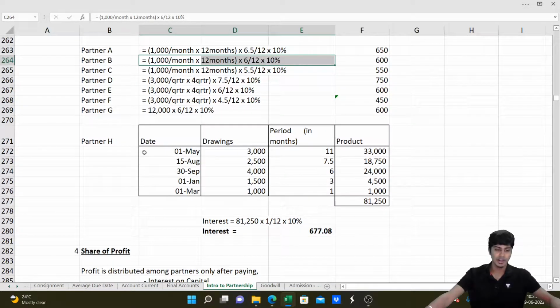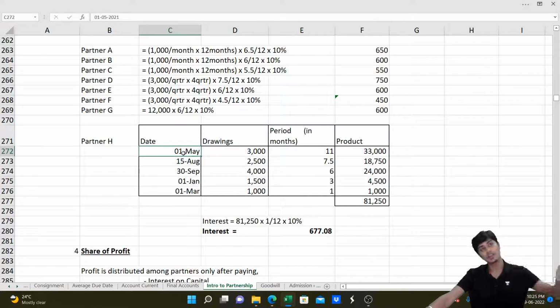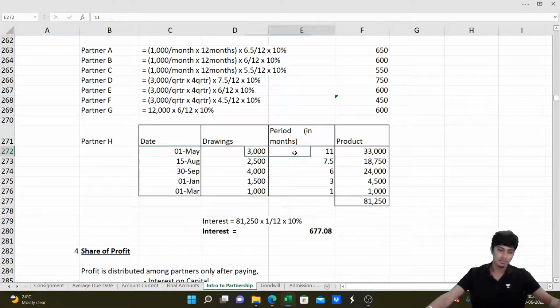If it is the product method, you do it this way. You write the date of drawing. You write the amount of drawing. You identify the period in months from the date of drawing till the year end, for which this drawing is made. You multiply these two to arrive at the product. You will take the total product and, if this is in months, you will do 1 by 12. If this was in days, you would have done 1 by 365. Multiply by 10%. This is just a shortcut.